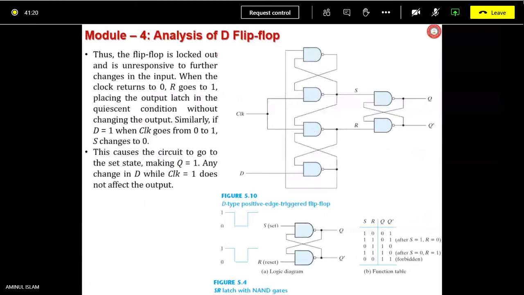The flip-flop is locked out and is unresponsive to further changes in the event when the clock returns to 0. Obviously, clock returns to 0 means what? It becomes 1, 1. So it will be locked. There is no change state. Whatever was happening before clock makes a transition from high to low is going to remain there. Am I clear?